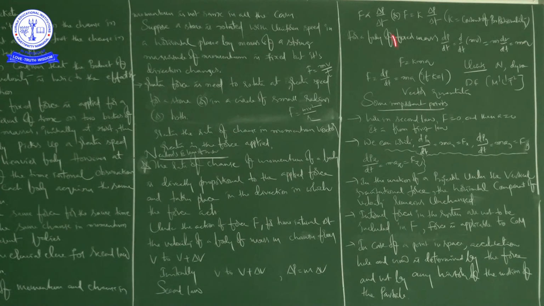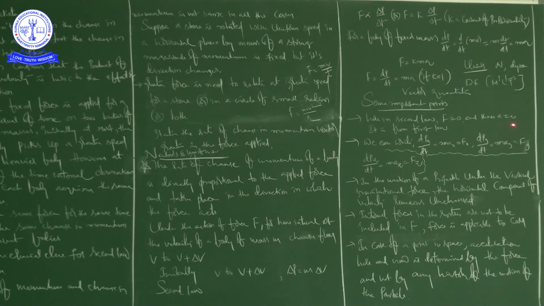So now we are going to discuss some important points regarding Newton's second law of motion, right? Okay. In Newton's second law of motion, suppose you write F is equal to 0, what happens to the acceleration? Suppose you have written F is equal to 0, what happens to the acceleration?